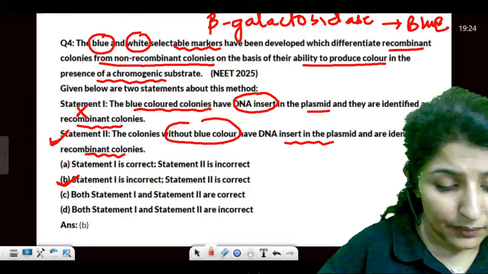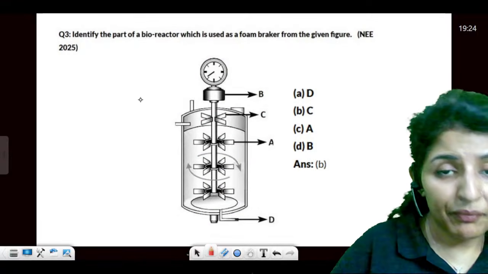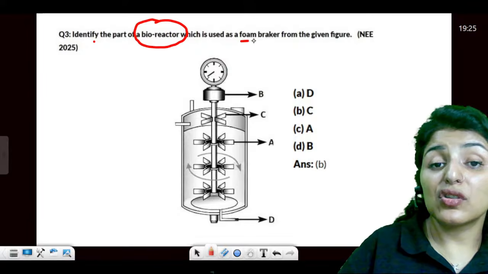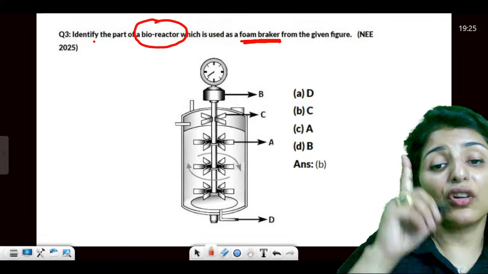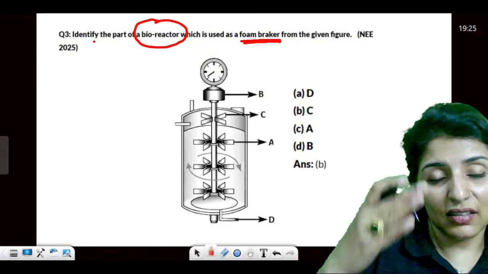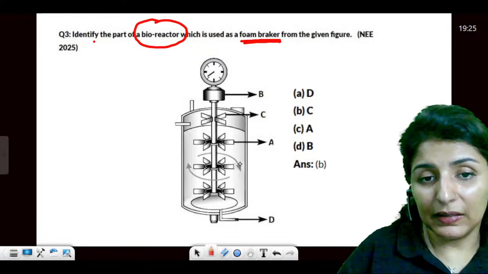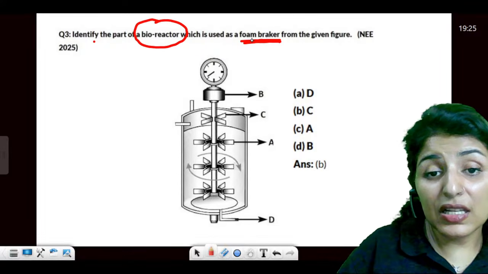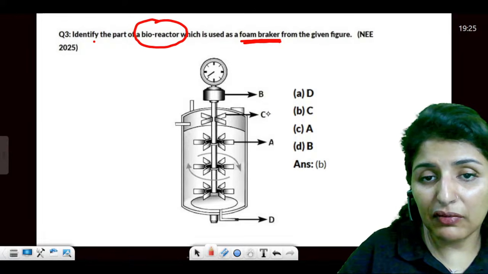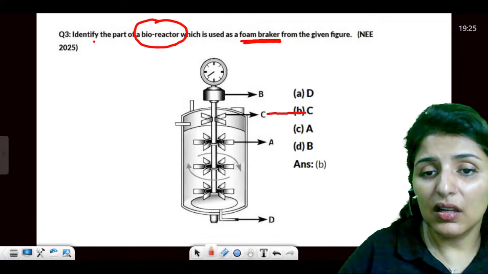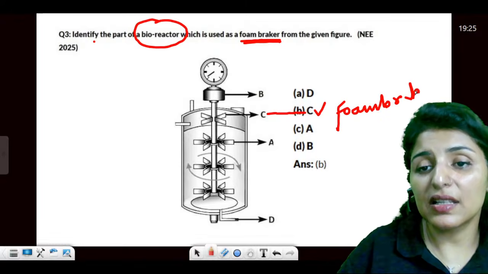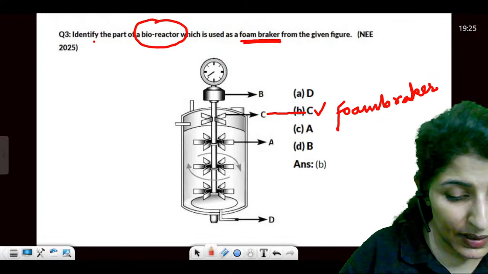Okay. All right, guys. Moving on to this question, this is the bioreactor identifier which is used as a foam breaker. So first of all, you need to know the labeling here. Let's label. So it says foam breaker. Foam breaker is C. This one is the foam breaker. Can you label the rest of these? Let me know in the comments or in the chat.